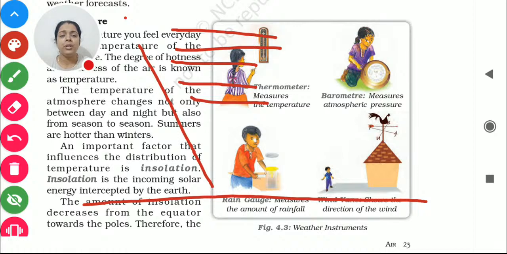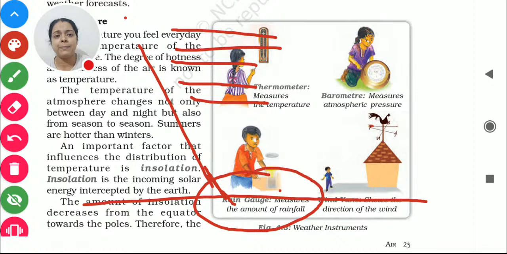Now you also know that the sun spreads its light everywhere, right? The heat is everywhere, almost equal, especially at the equator, it is very hot, and temperate and all. We are not talking about that right now, but the basic thing is it is coming to the part of the land, and a number of things are absorbing it. So the ocean is also absorbing the sun's heat, the earth is also absorbing the sun's heat, and some part is being trapped here by the earth, by the land part, by the ocean, means by the water part, right?